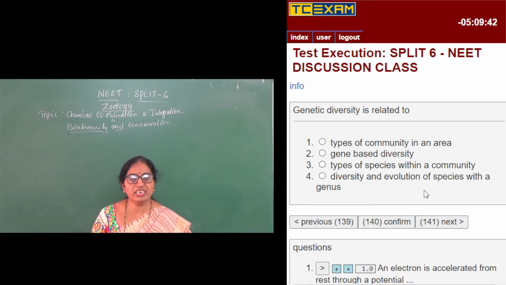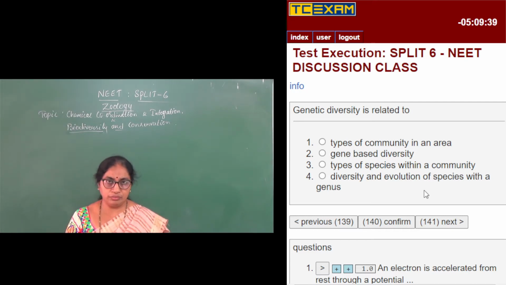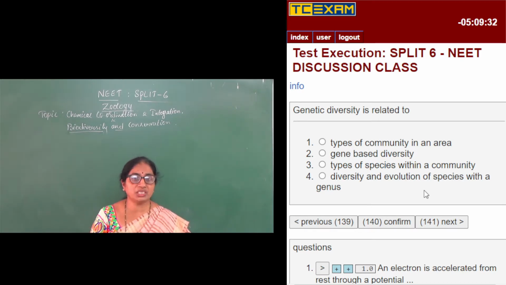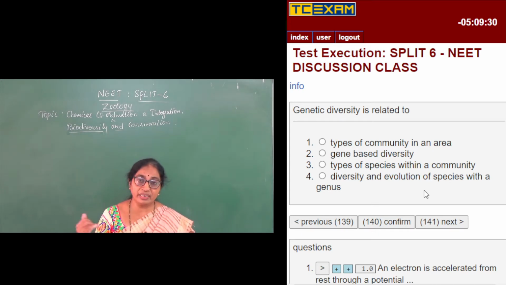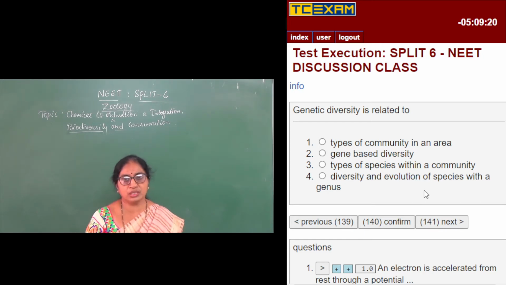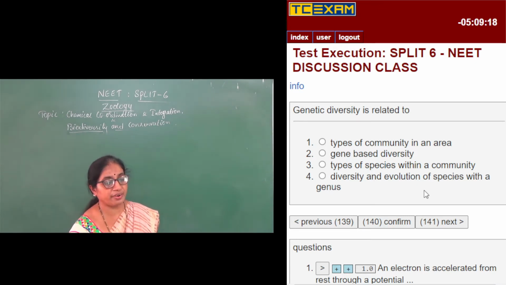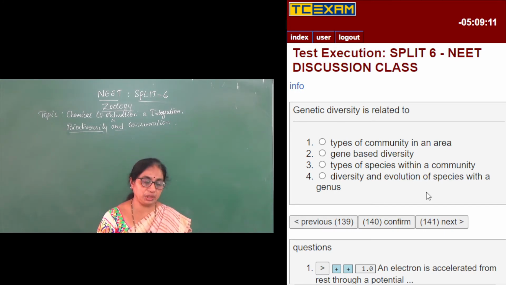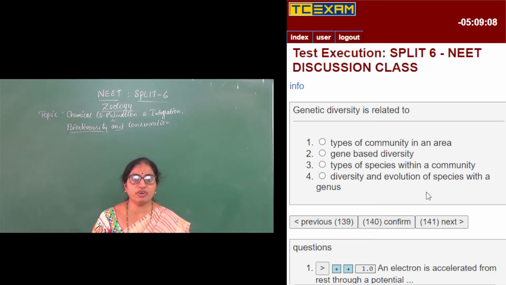For example, even in human beings, we have so many races. All of them belong to the single species Homo sapiens. But we have different races, like European, American, Dravidian, Aryan, Mongoloid and Negroid races. This is one more example of genetic diversity, which is nothing but gene-based diversity.